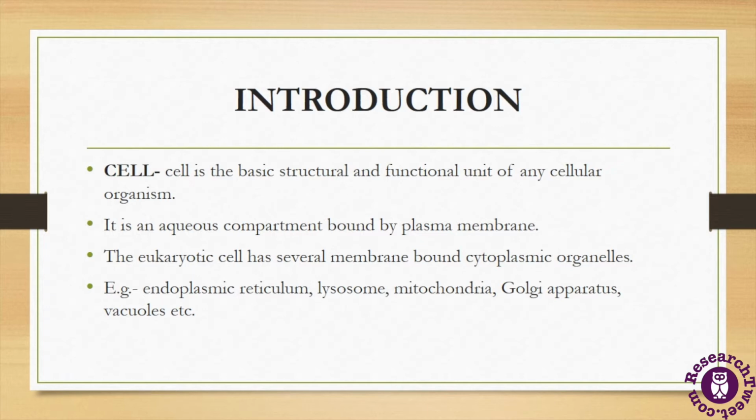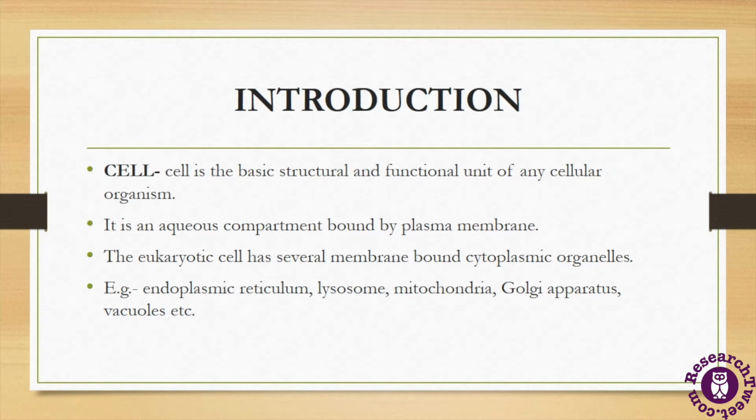The cell is defined as the basic structural and functional unit of any cellular organism. That means that all cellular organisms, whether eukaryotic or prokaryotic, are made up of a single unit, the cell. And the cell is of two types, prokaryotic and eukaryotic cells. Now the eukaryotic cells are more modified and more evolved cells which have different types of cellular organelles, a well-defined nucleus and well-defined membrane-bound organelles.